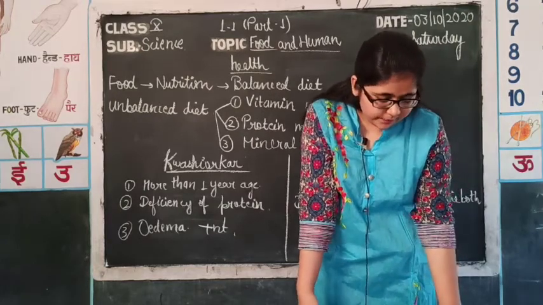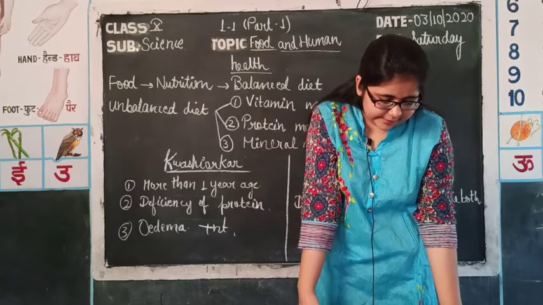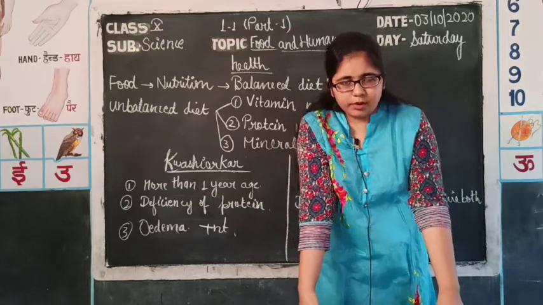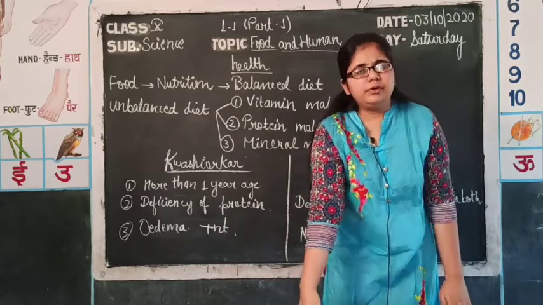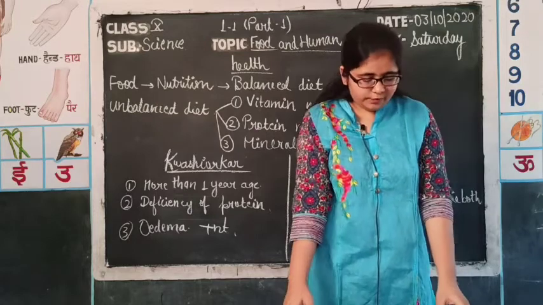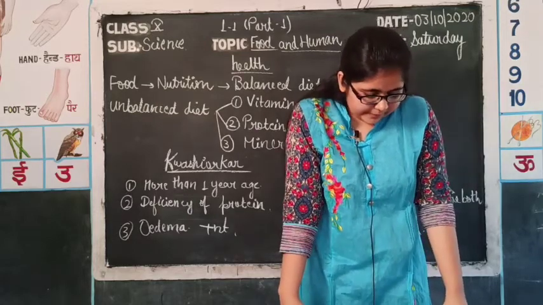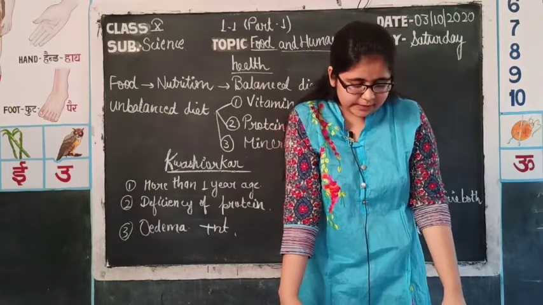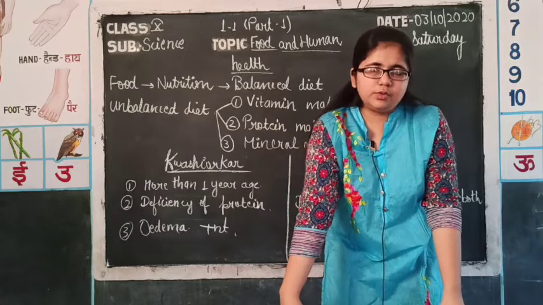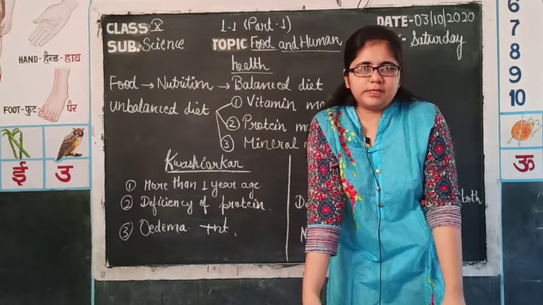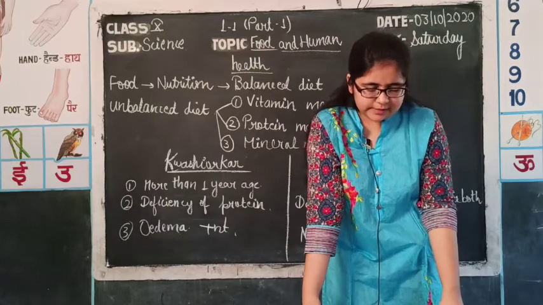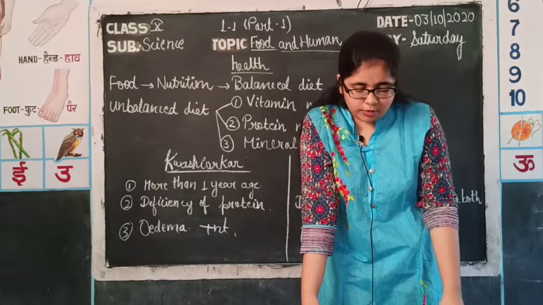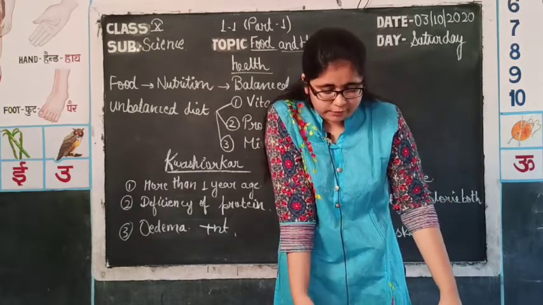In the first column the names of the elements are given, in the second one the sources of the elements are given, and in the third column, the very important column of the whole table, the important functions of these elements are given. First of all is sodium. The main source of sodium, as you all know, is common salt, and it is also present in fish, meat, egg and milk. The important function of sodium is contraction of muscles and transmission of neural signals.